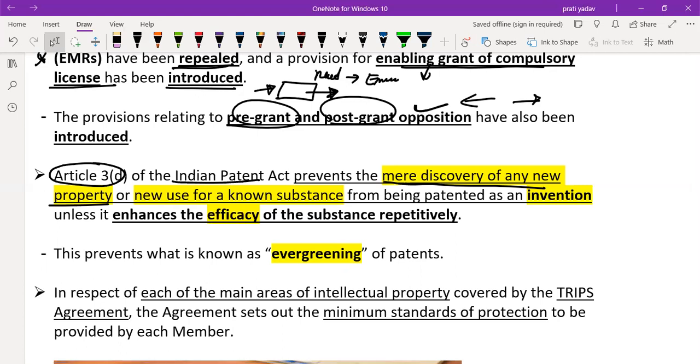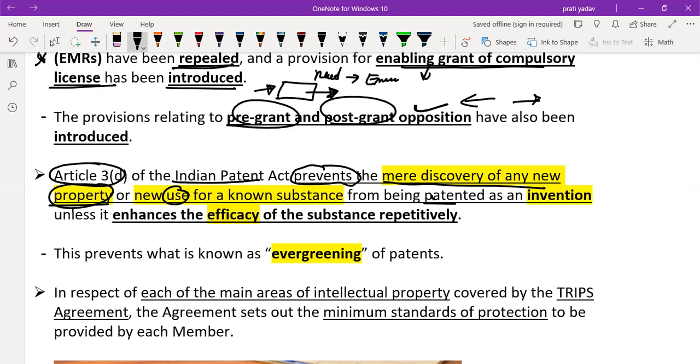So the mere discovery of a new property or new use of a substance is prevented from being patented. The Indian Patent Act prevents it from being patented as an invention.